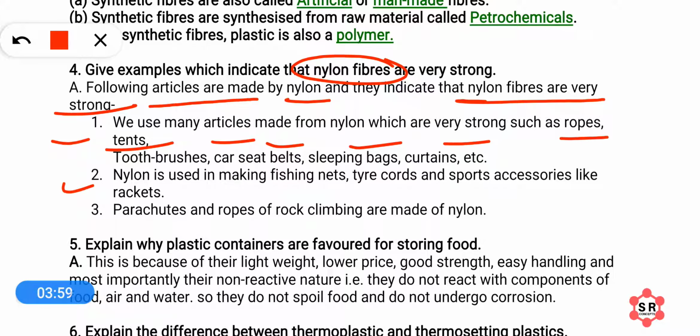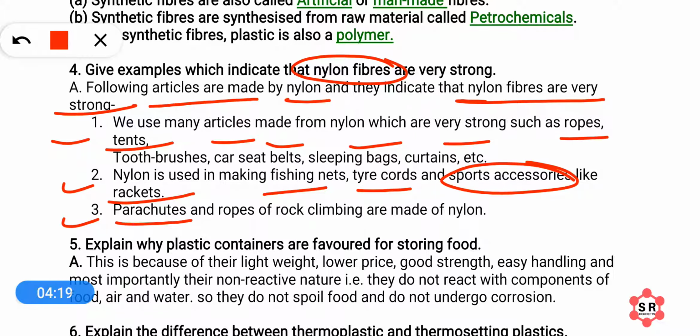And not only this, you know that fishing nets, tire cords, and rackets, which are sport accessories, are also produced from nylon, and these are all very strong. And the most important examples which indicate that nylon is a very strong fiber is that even parachutes and ropes for rock climbing are made of nylon. So these are a few examples which indicate that nylon is very strong. This is why the ropes, parachutes, tents, are all manufactured from nylon.